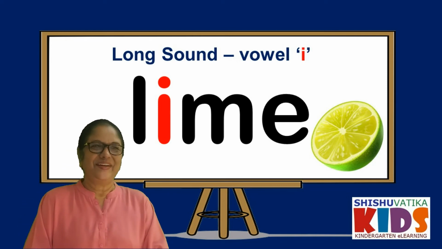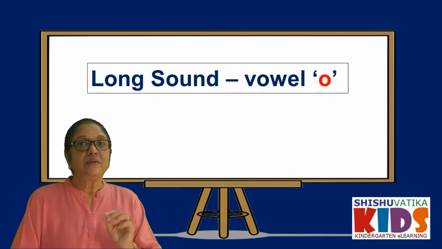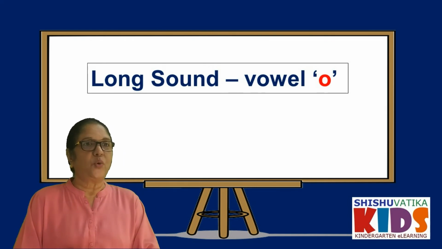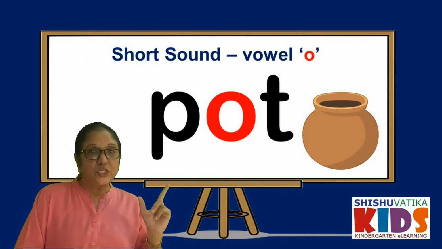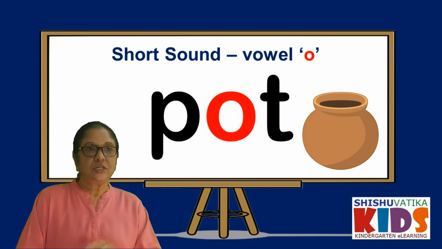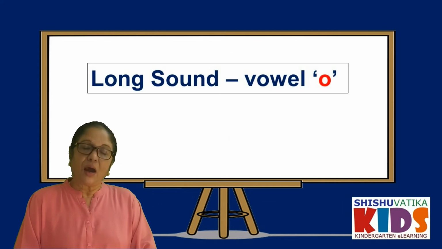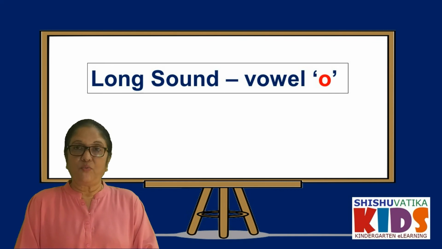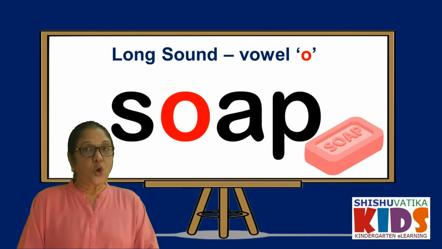Okay, children? Now, short vowel sound of O, the same way. Time taken will be less for O. For example, top, pot, rock. Now, let's learn the long sound of vowel O. For example, soap.